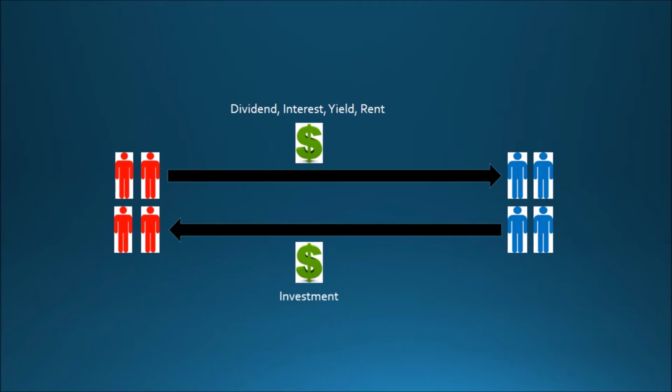Investments are another major role in globalization. Investments are the movement of money with the expectation of return of money. This money can be in the form of dividends, yield, interest, or rent. There are 2 different types of investments, FDIs and portfolio investments. They are similar, but they have some differences. FDIs can be used to measure investment growth.